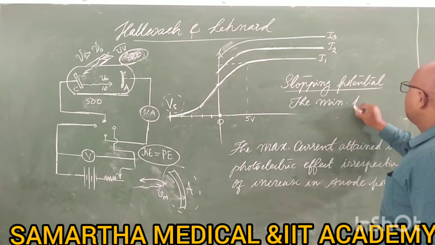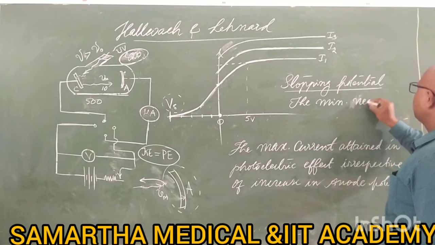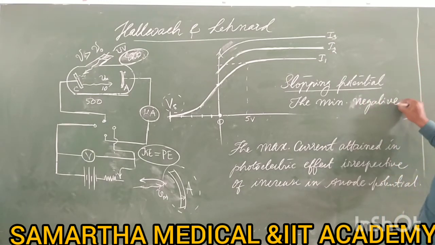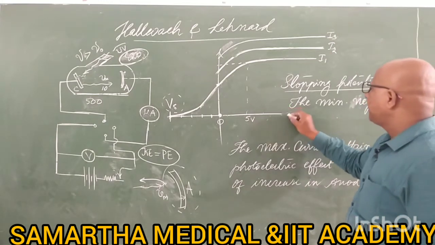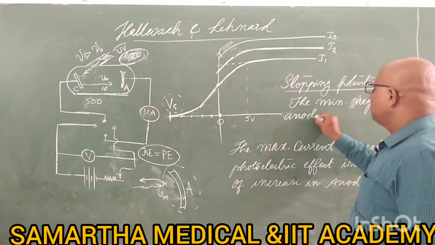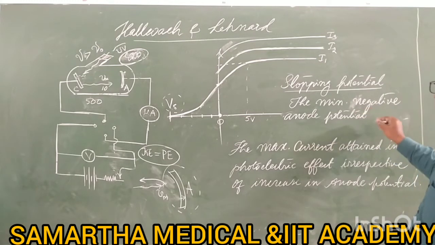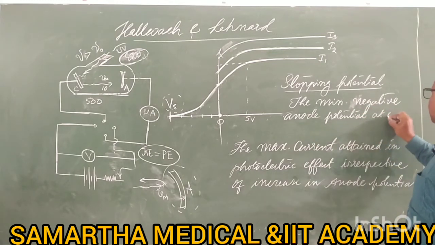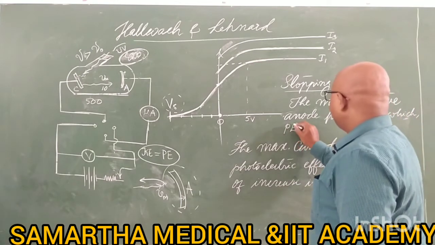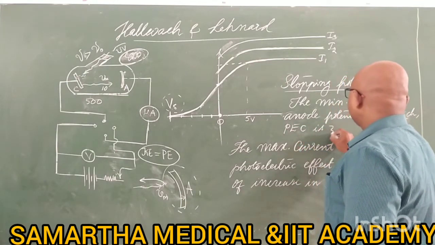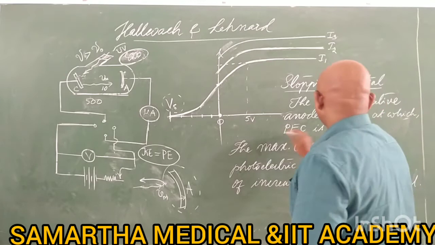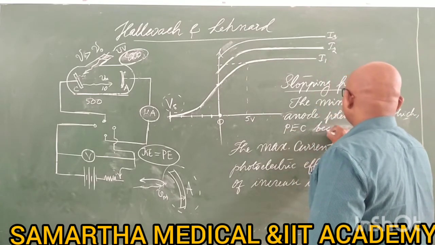minimum negative potential. It is the minimum negative anode potential at which PEC, the photoelectric current, becomes 0.